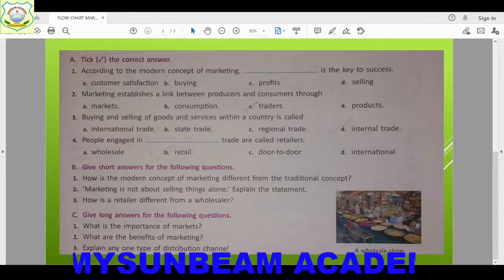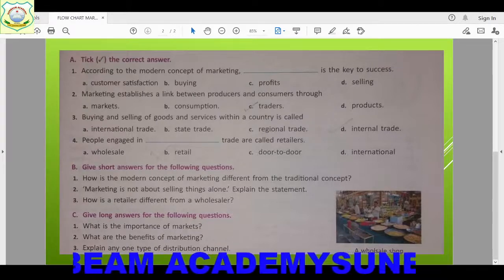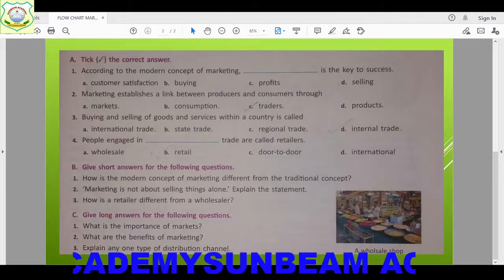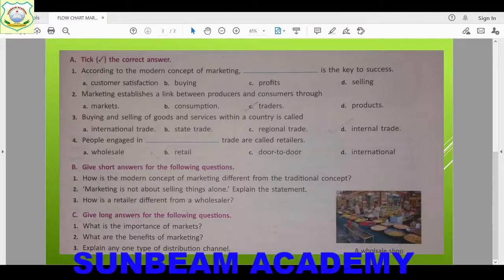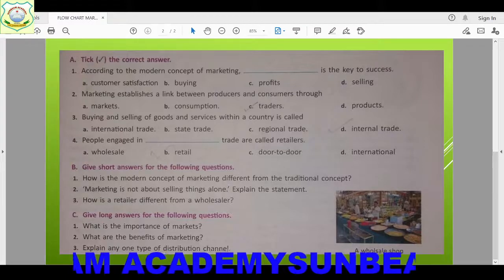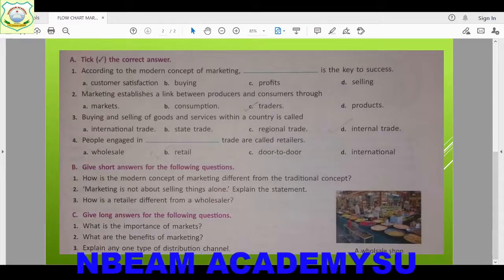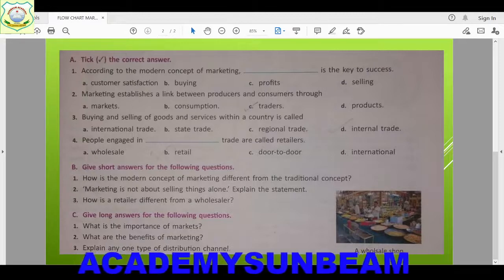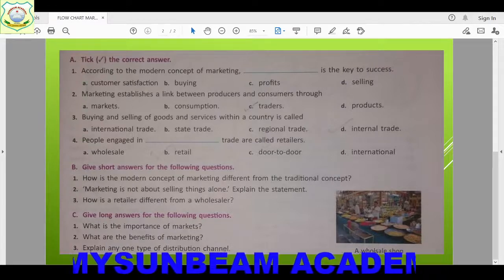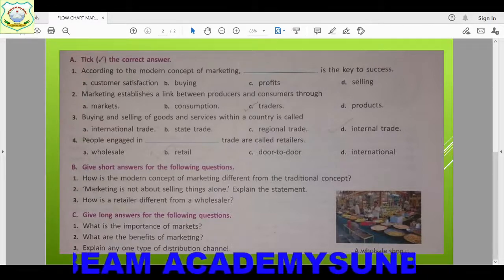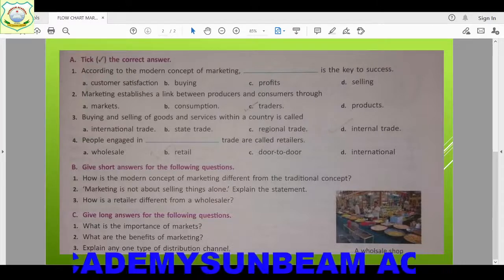Now next, children, what question is there? Which question is there? Sorry. Explain any one type of distribution channel. So children, we have studied two types of distribution channels. One is direct channel, another one is indirect channel, right? So in your exam, it can be asked two types of direct channel also or one type of.